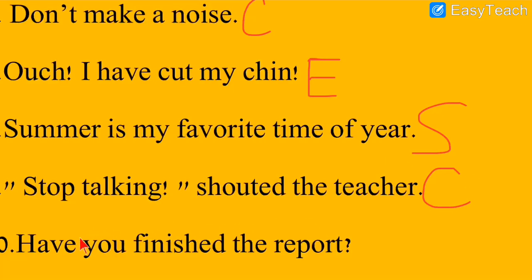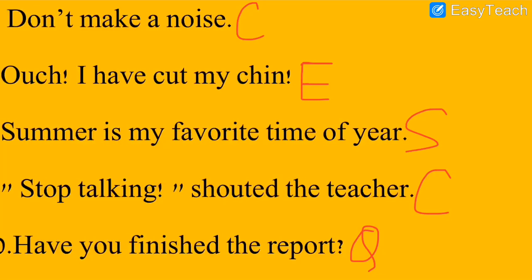Have you finished the report? See again. Have you finished the report? What do you see over here? Question mark. As you can see in the end, there is a question mark given over here. So it is a question and for question we write Q. So as you can see, I have written over here Q. Q for question because there is a question mark in the end.